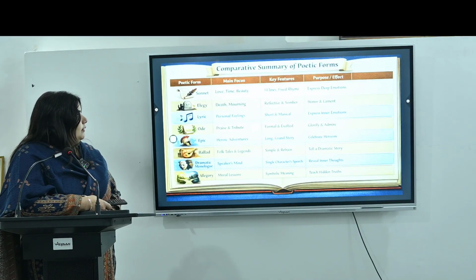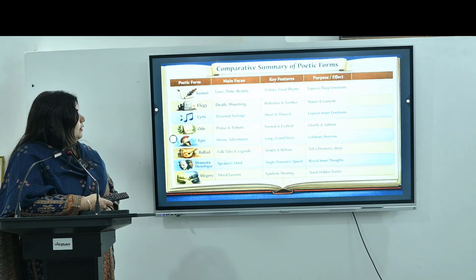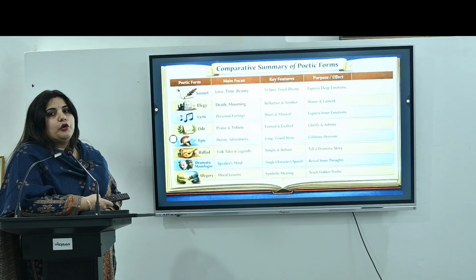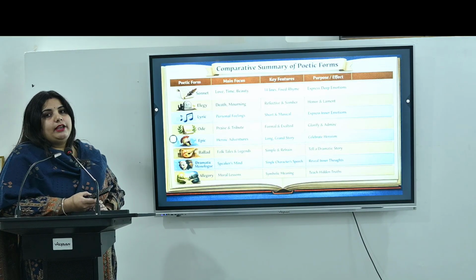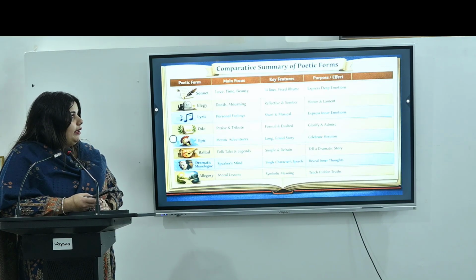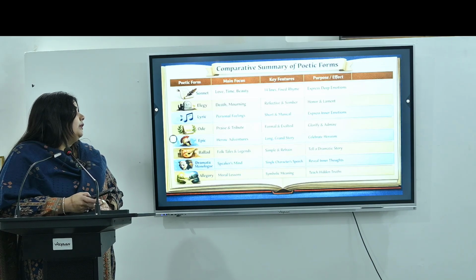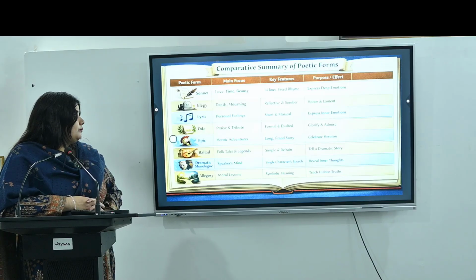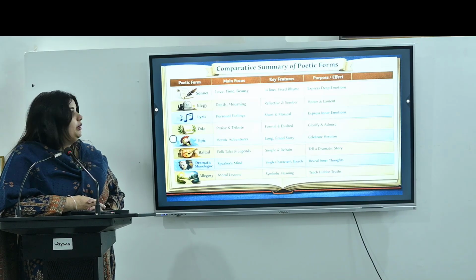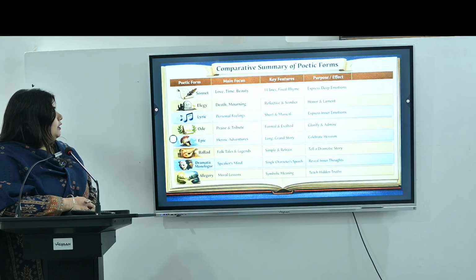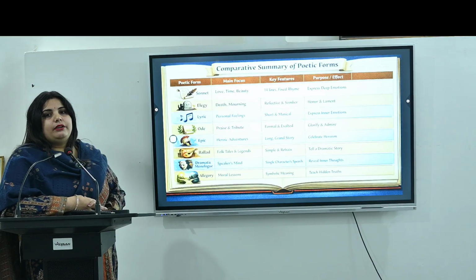So all these forms in one picture. The sonnet discusses love, time, and beauty, and it contains 14 lines and a fixed rhyme scheme. It expresses deep emotions. Then if we talk about elegy, it is based on death and mourning. The lyric expresses personal feelings. Ode is all about praise and tribute.